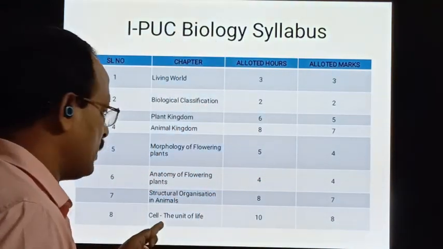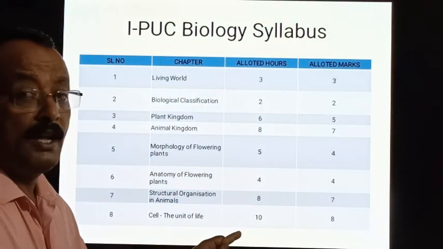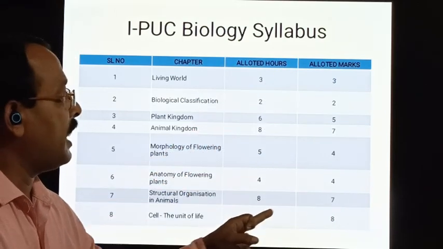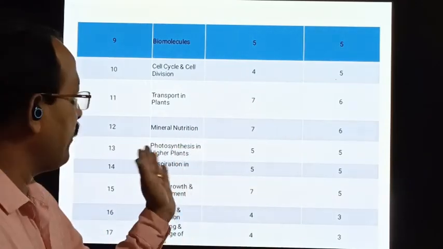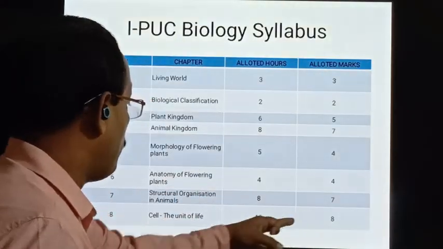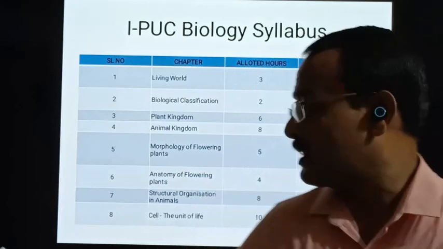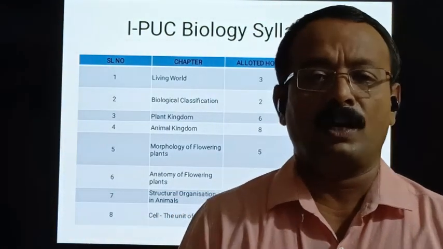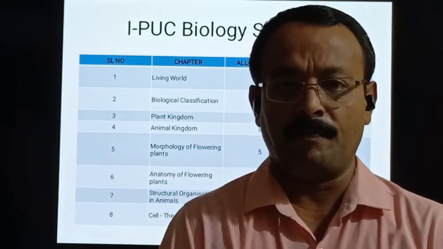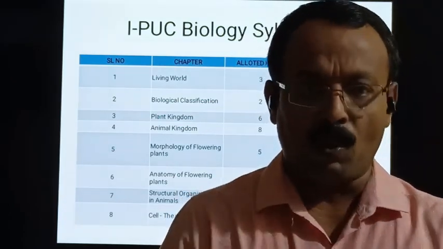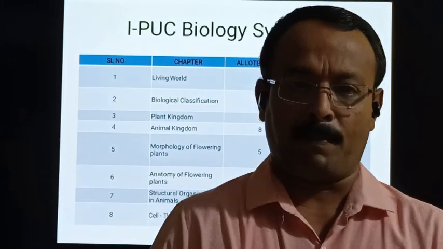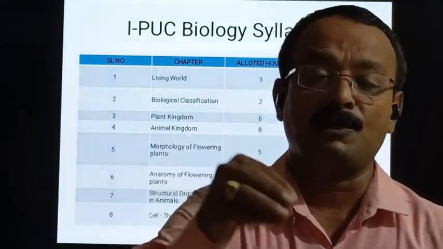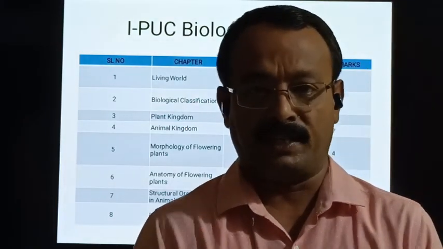The first chapter is Cell, the Unit of Life. Total allotted hours for this chapter is 10 hours and the marks is 8. Previous slide please. Marks is 8 marks. In this chapter, Cell, the Unit of Life, we will understand what is a plant cell, what is an animal cell, what is the cell wall, what is the plasma membrane made up of, and also we will understand the cell organelles present in the cell and their function.